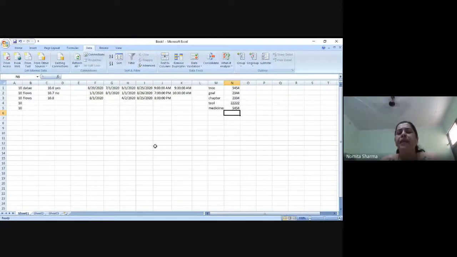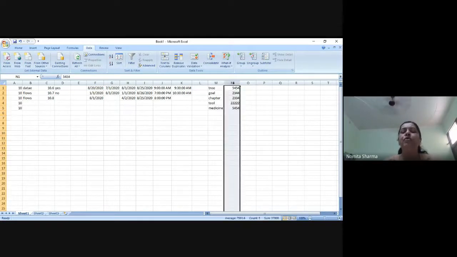Now age can't be a name, age has to be a number only. Your roll number is there, your employee ID is there, your other examples where you only have a number. In that option, what we can do as the Excel programmer, I can simply put these criteria over there and avoid any error or mistake which might be made by a third party agency who is entering the data in my Excel sheet.